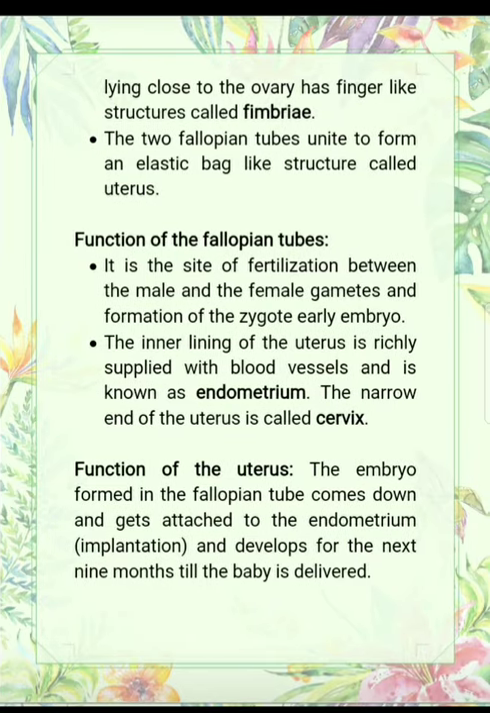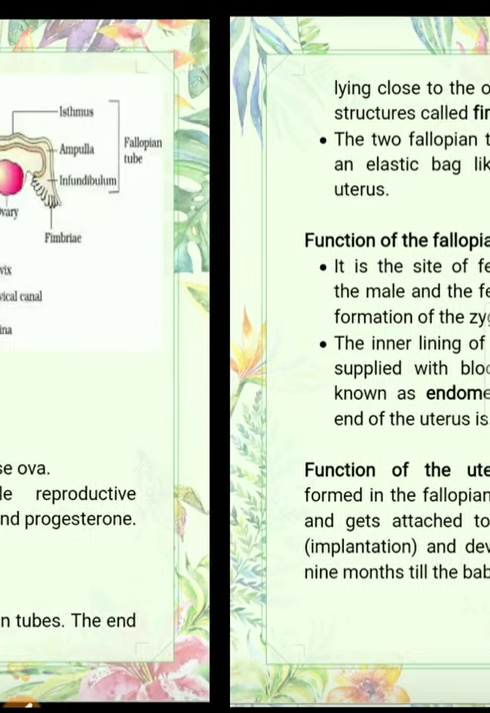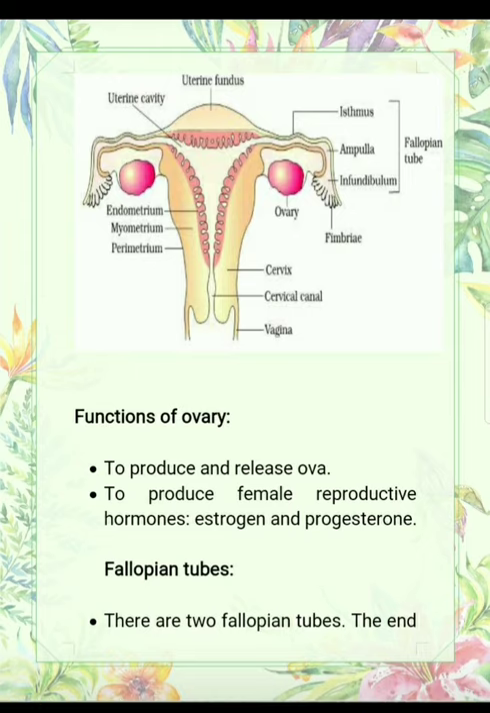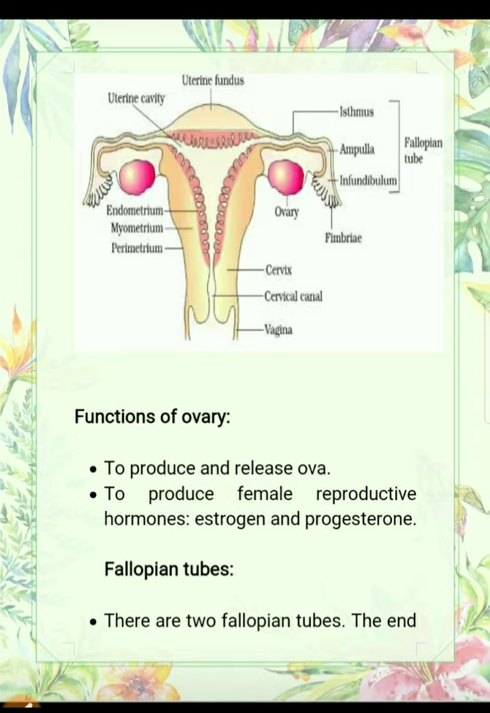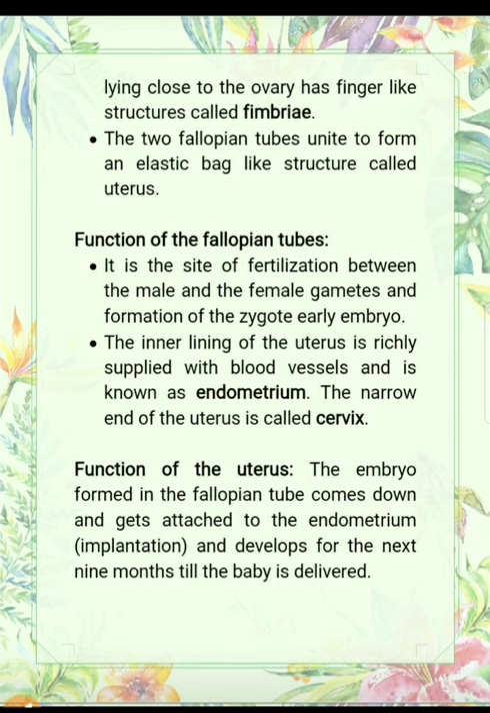The end lying close to the ovary has finger-like structures, as I told you, known as fimbriae. The two fallopian tubes unite to form an elastic bag-like structure called the uterus. Now let us see in this diagram. These two are the fallopian tubes, and these open into a bag-like structure. This one is known as the uterus. This is the uterine fundus, and this complete structure is known as the uterus, also known as the womb.